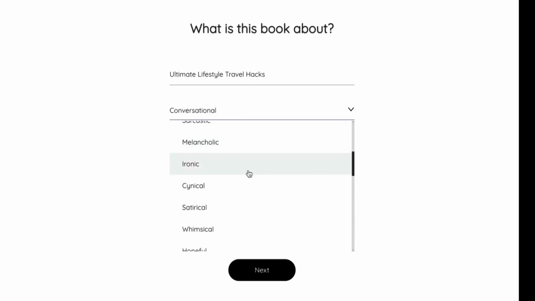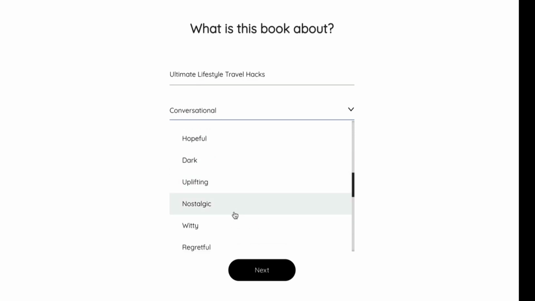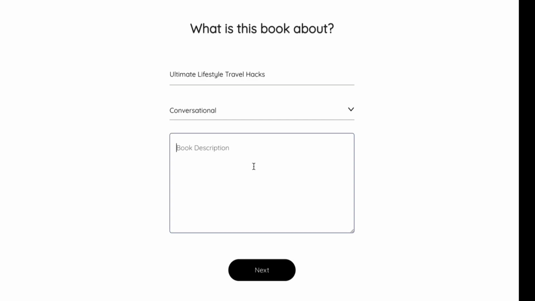Now, if you scroll down, we have a bunch. You could do satirical, whimsical, all right? You could do dark, uplifting, nostalgic, witty, regretful. Now, why would you have these types in there? That's for fiction, all right? You can actually create amazing fiction books with the software as well. And as you see how this software works, when you really put your own flavor into this, you can write a whole book from your head without writing it. It's freaking amazing. There's nothing like this out there. But I'm going to choose conversational for this.